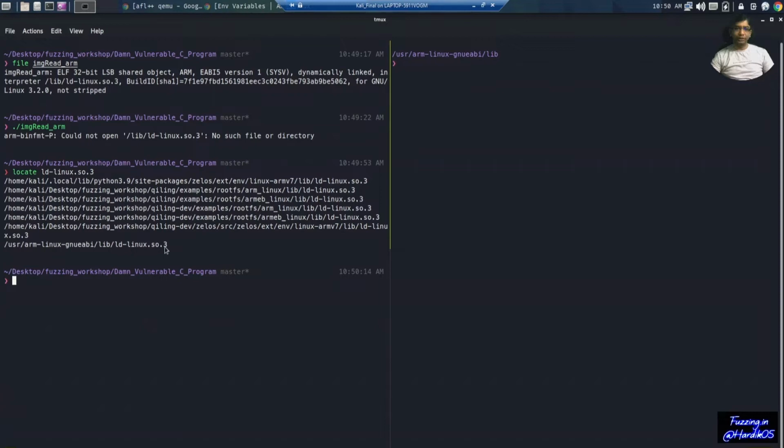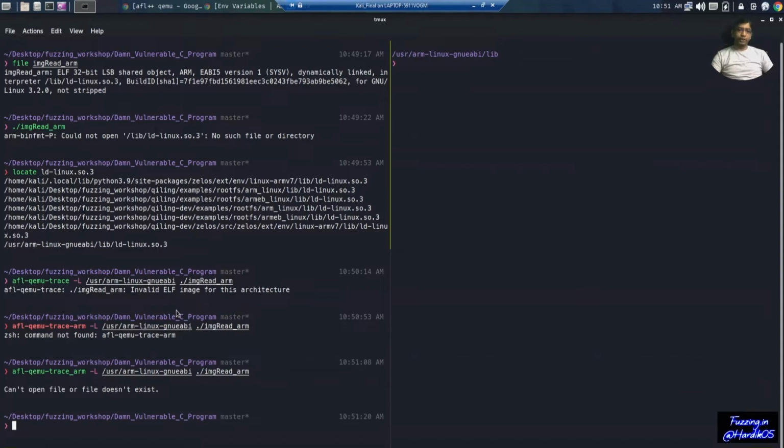So this is the path which we actually need to provide to our program if we want to run it. So we can use AFL Qemu trace, give this path to the ABI, and then we can run our ARM binary.